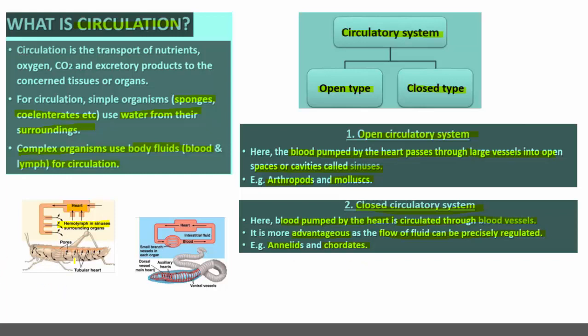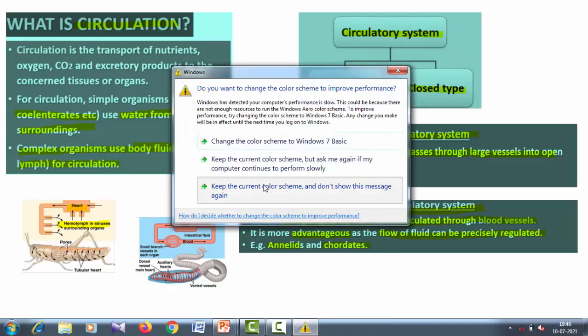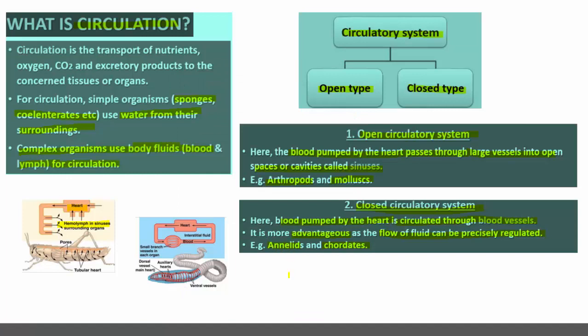The two images I have selected: this is the body of a grasshopper, and grasshopper is a member of arthropods. This is the body of an earthworm. Earthworm belongs to the group of annelids, and it has a closed circulatory system. Where exactly the blood is pumped out, if it is released in the body cavity, the type of circulatory system is open. If it rushes or circulates through the blood vessels, it is closed circulatory system.